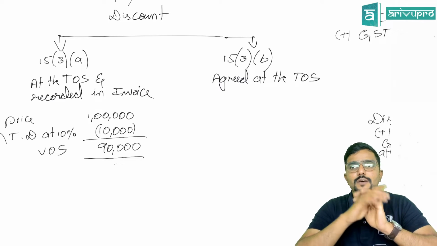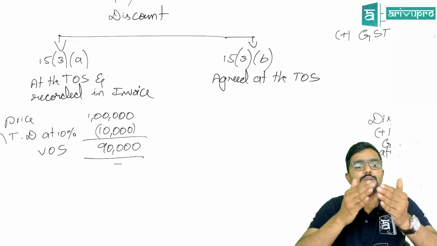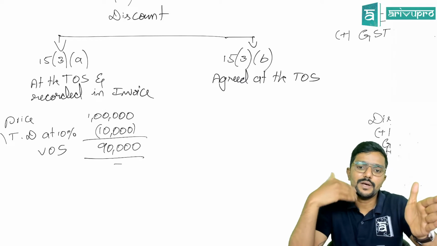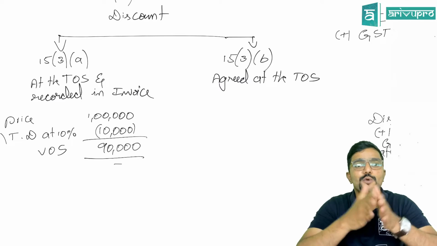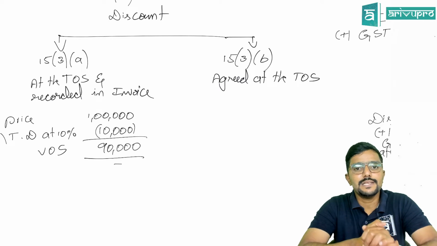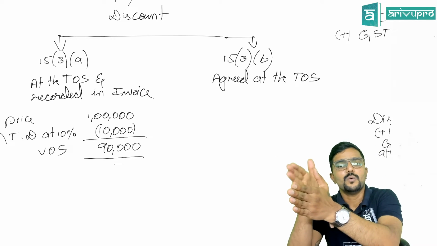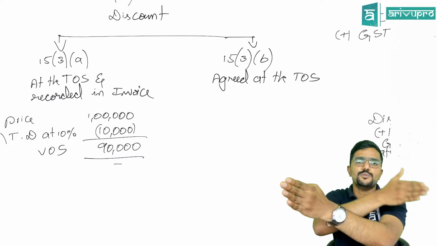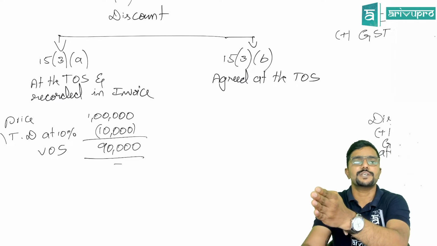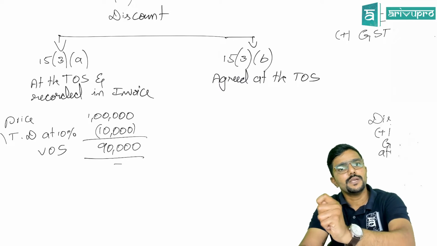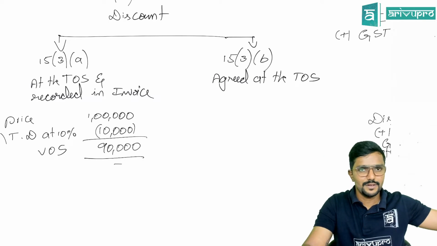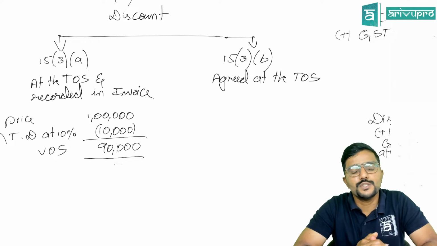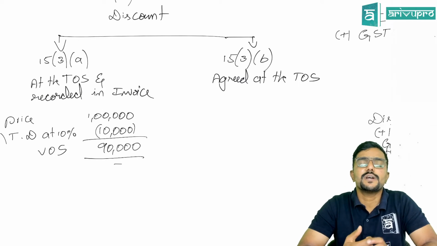So assume somewhere in the month of November, your total purchases during the year crossed 1 lakh. From April to November, you have purchased more than 1 lakh cumulatively. Assume you have totally purchased 1,10,000 units till November. I have to give discount for all the goods which have already been supplied in the past. Can I do that? Yes, you can do it by way of issuing the credit note.